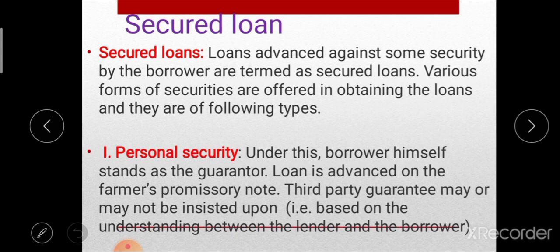That means only the farmer's promissory note is sufficient for this personal security loan. Third party guarantee may or may not be insisted upon. That means this loan is based on understanding between lender and borrower. So this is the first type of secured loan, that is personal security, where the borrower or farmer himself stands as a guarantor.